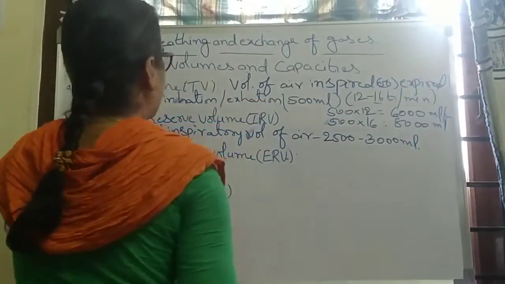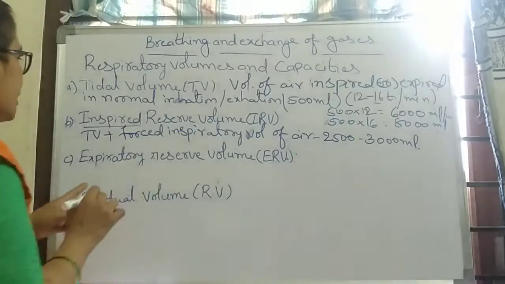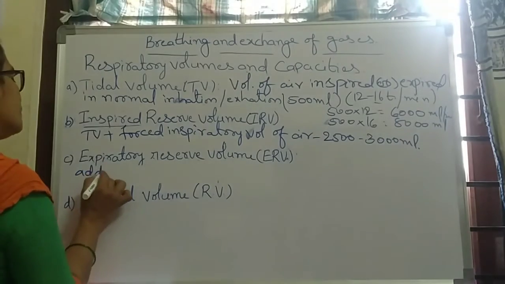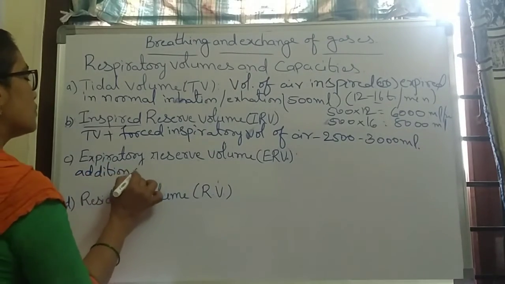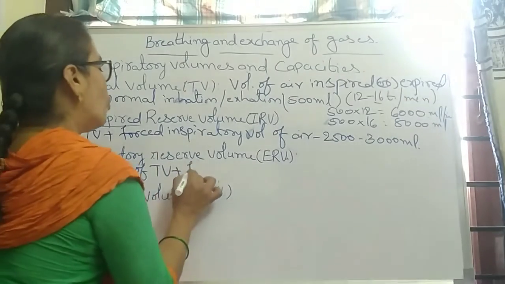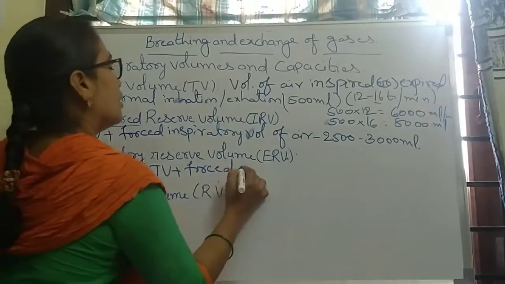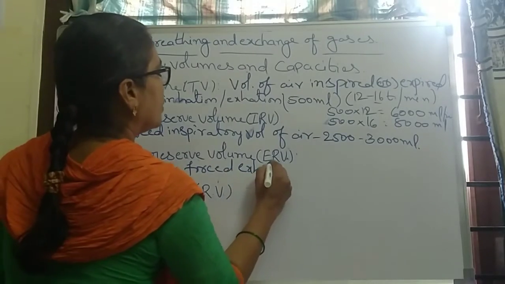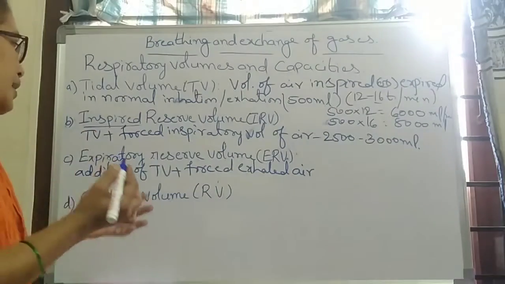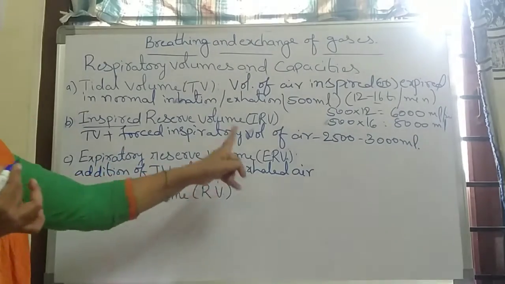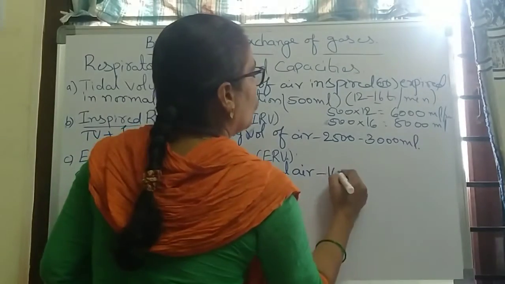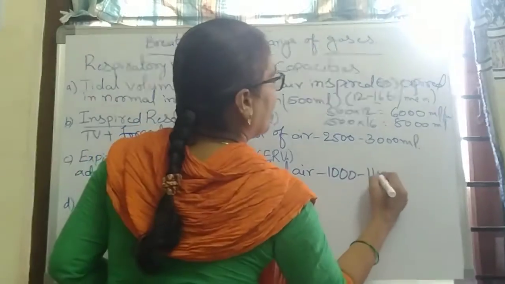And next, expiratory reserve volume. Here it is the addition of tidal volume plus forced exhaled air. That is called expiratory reserve volume. That should be 1000 to 1100 ml.